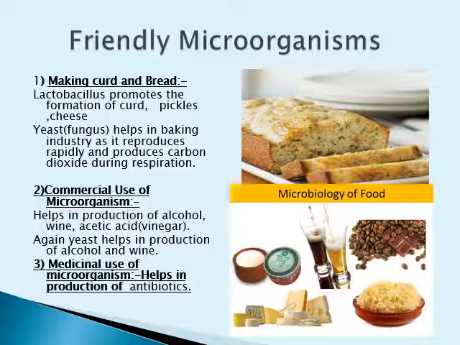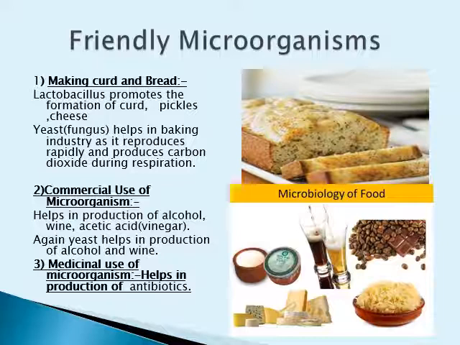So the first important thing we are going to discuss is how microorganisms are used for making curd as well as bread. Curd contains several microorganisms and the bacterium named Lactobacillus promotes the formation of curd. It multiplies in milk and converts it into curd.